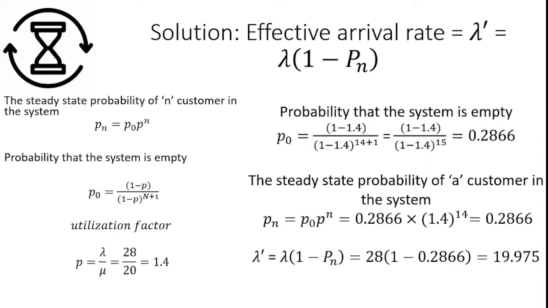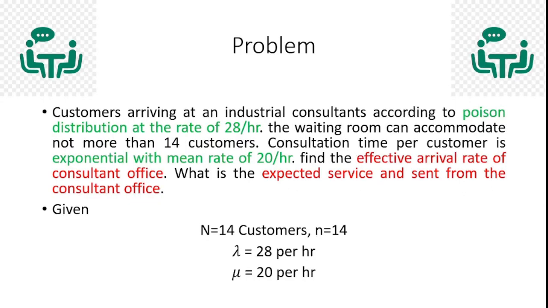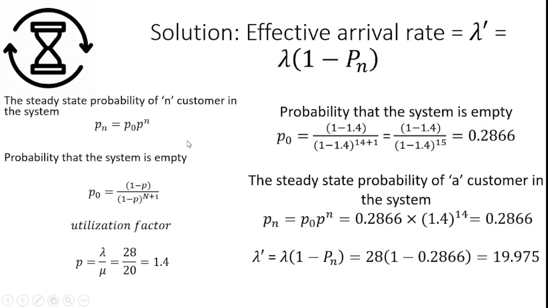After that, the solution. The solution for the first question is to find the effective arrival rate. The effective arrival rate is lambda dash. For that reason, we need to identify the lambda and Pn values. Lambda is the arrival rate given in the problem, likewise the data the problem has.